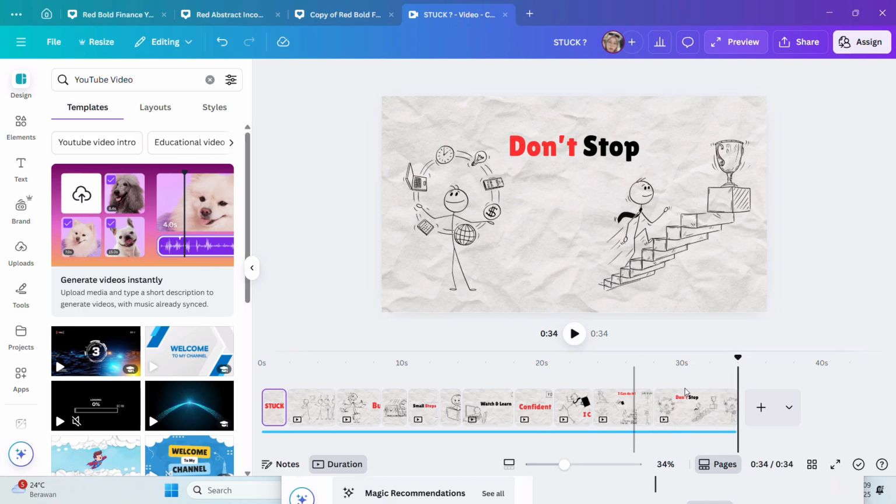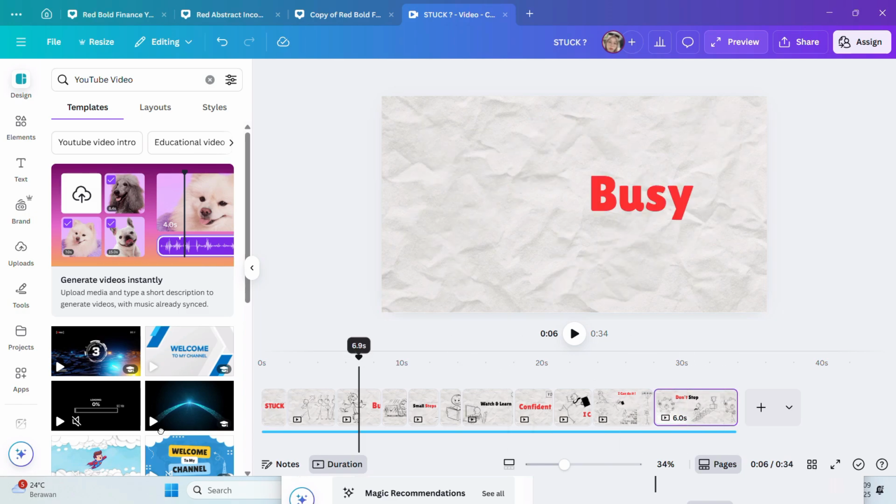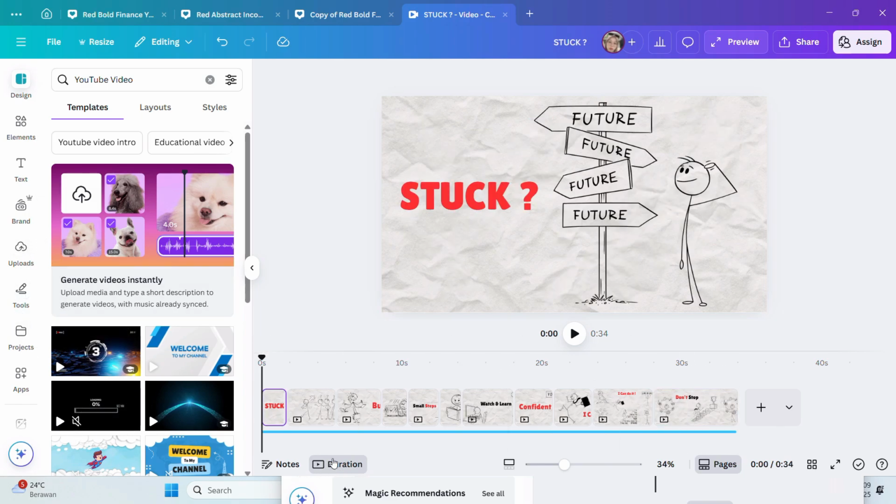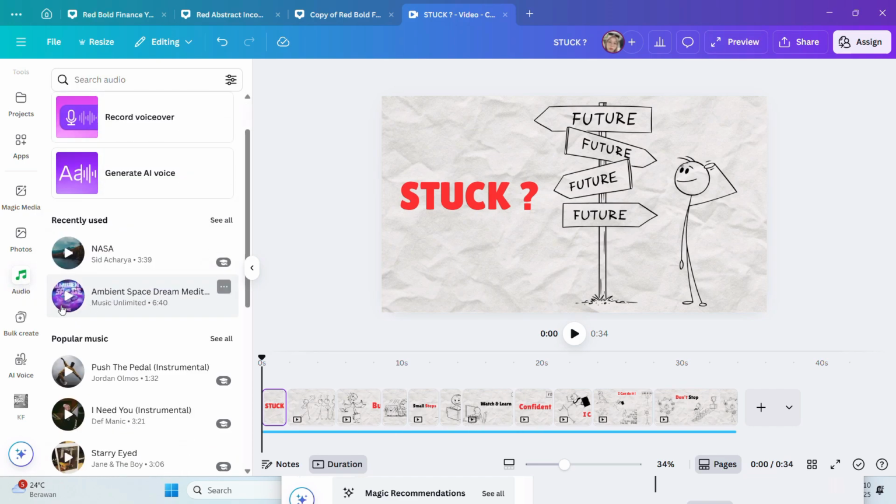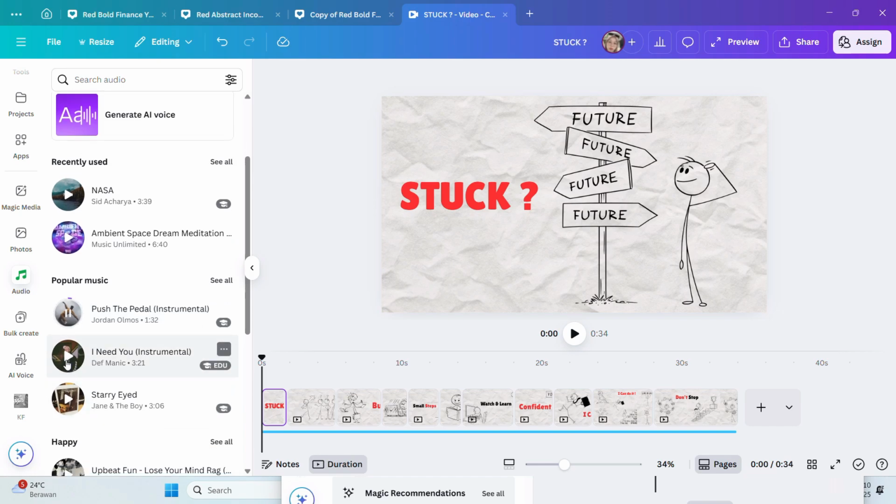Now, after you finish editing it on Canva, you can also add sounds, audio on this animation. You can select sound or audio from Canva in here, audio. Maybe this one, or maybe you want to use this one.